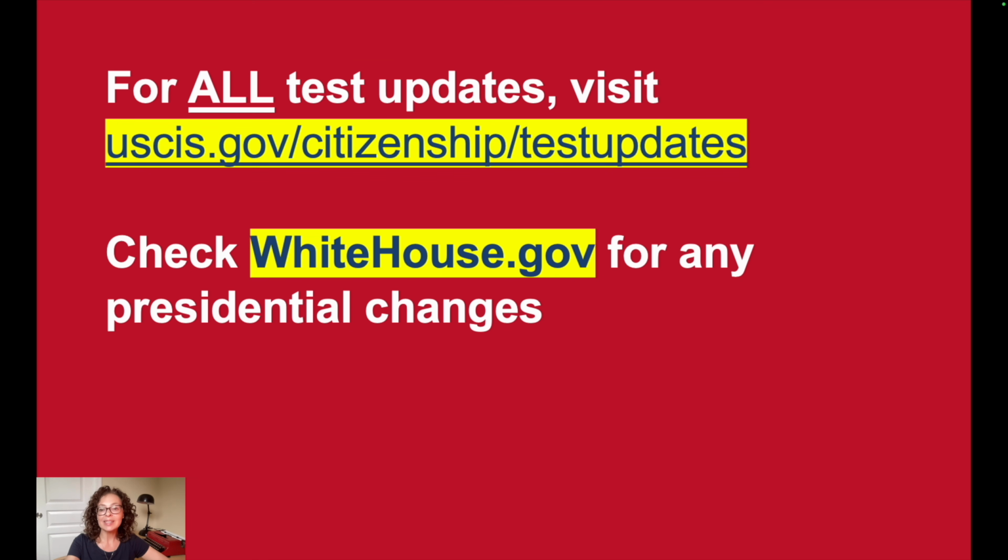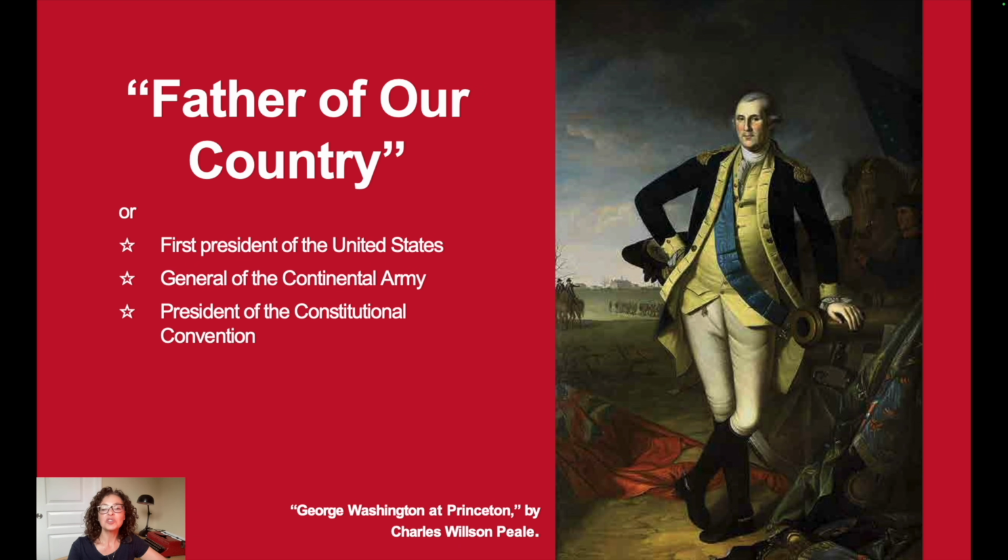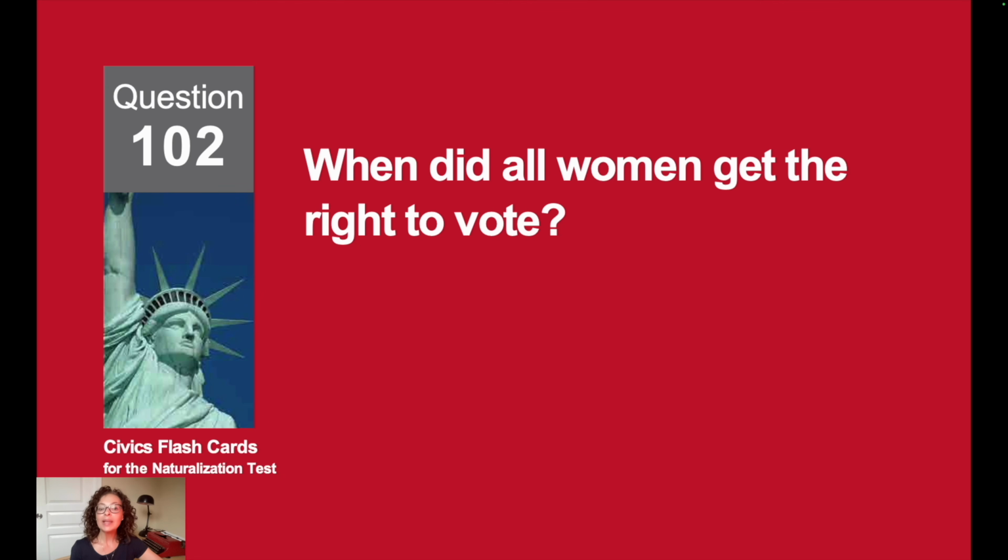Look here for updates. George Washington is famous for many things. Name one. George Washington is the father of our country. When did all women get the right to vote?